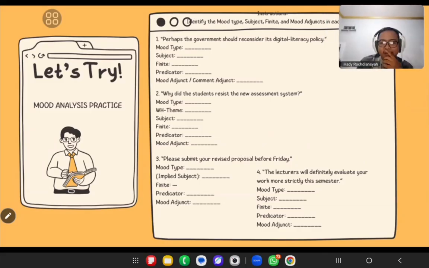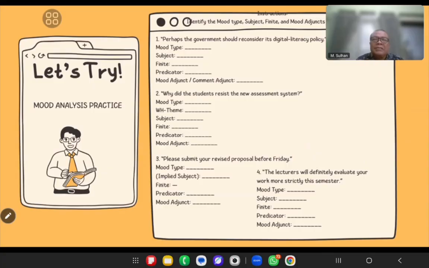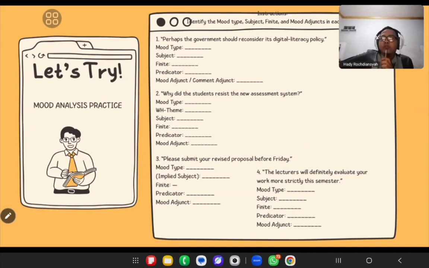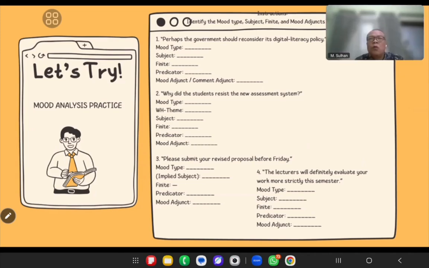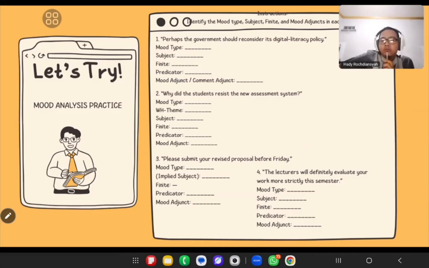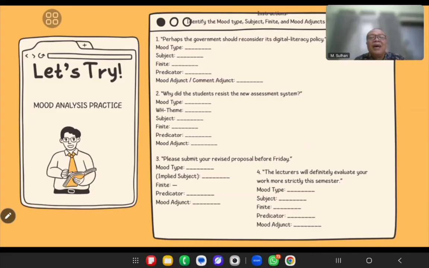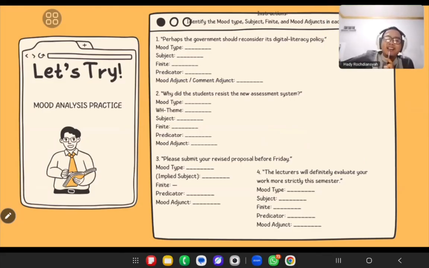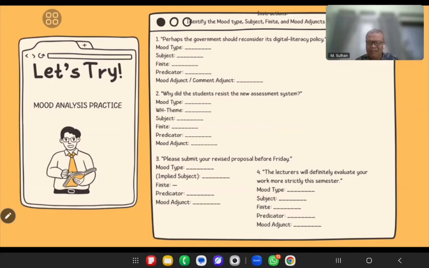Okay, you may break down this way. She loves me so much. Which one is the subject? She. What is the predicator? Loves? No, love only, not S. The finite is S.